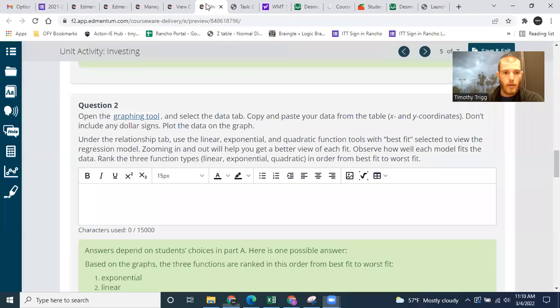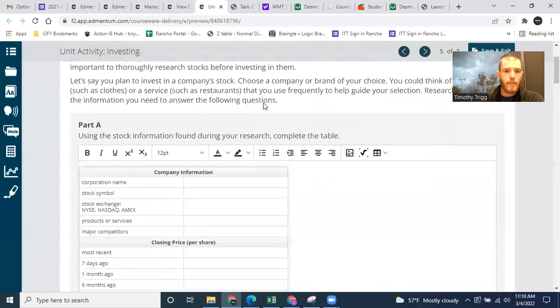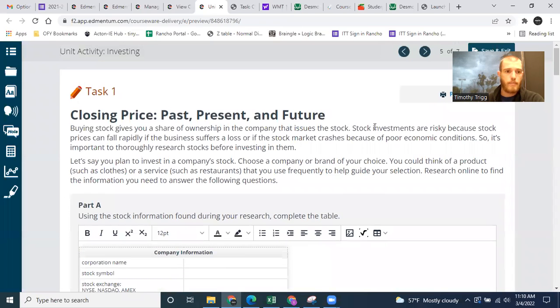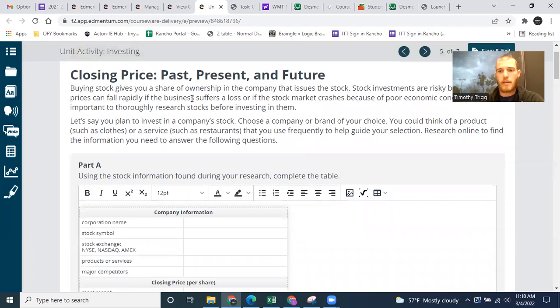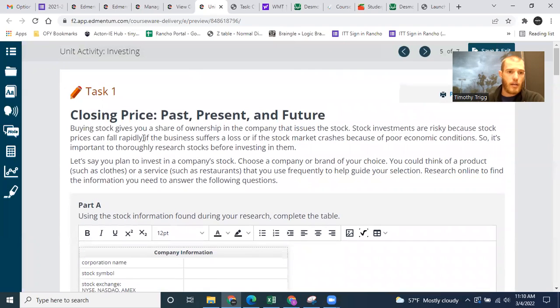Okay, so let's go ahead and take a look at the very first question here. It says, closing price, past, present, and future. Buying stock gives you a share of ownership of the company that issues the stock. Stock investments are risky because stock prices can fall rapidly if the business suffers a loss or if the stock market crashes because of poor economic conditions. So it's important to thoroughly research stocks before investing in them.